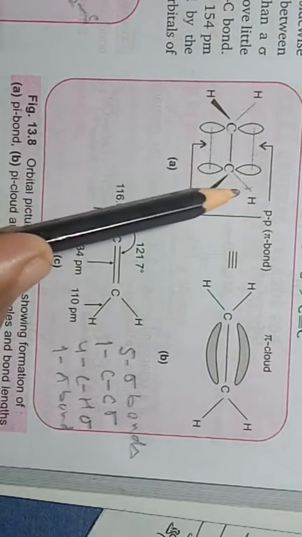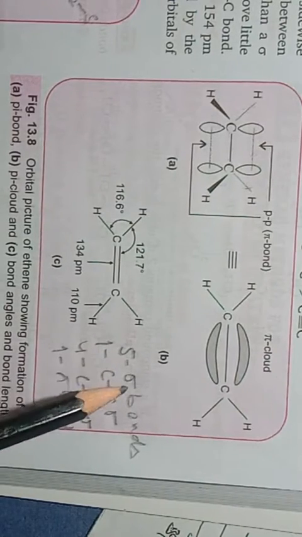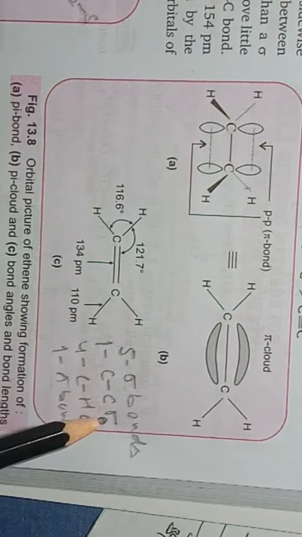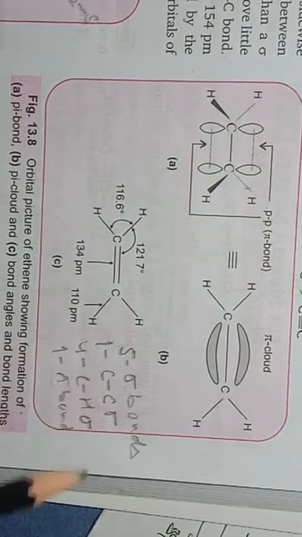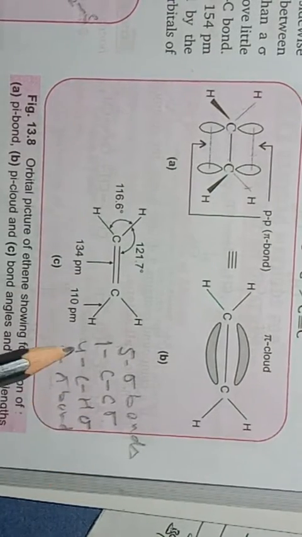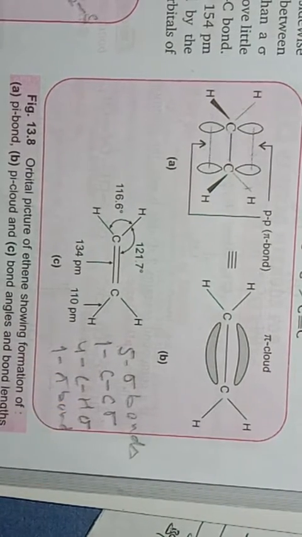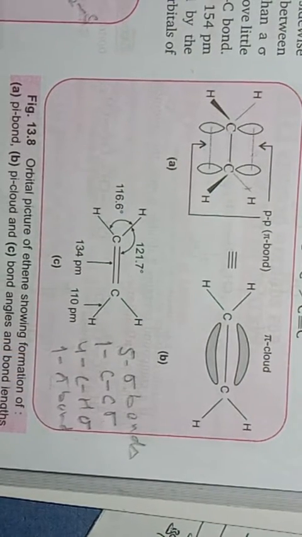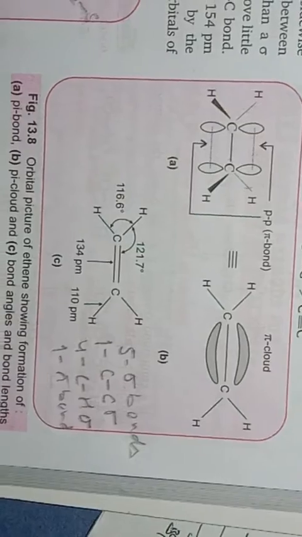So the total number of covalent bonds in ethene is 6: 5 sigma and 1 pi. Out of 5 sigma, 1 is the C-C sigma bond, formed due to the sp2 overlap of hybrid orbitals. 4 are C-H sigma bonds, formed due to sp2 and s orbital overlapping, and 1 pi bond is formed due to the overlapping of two unhybridized p orbitals of the related carbons.